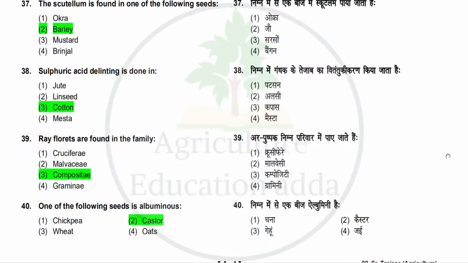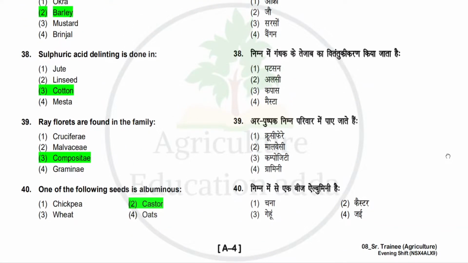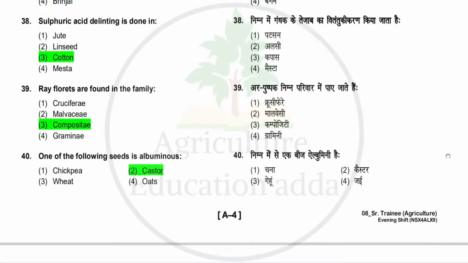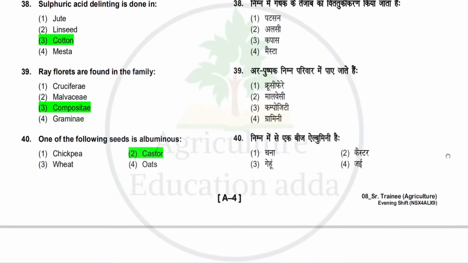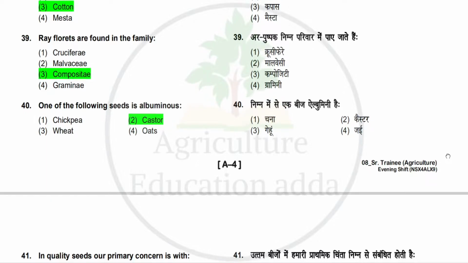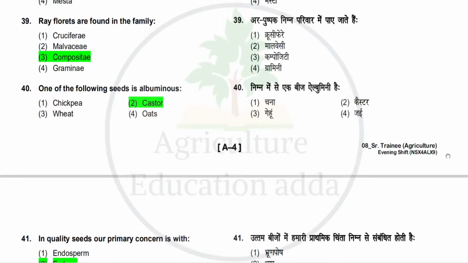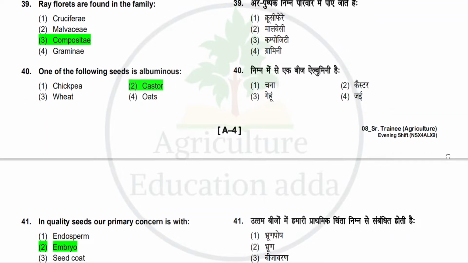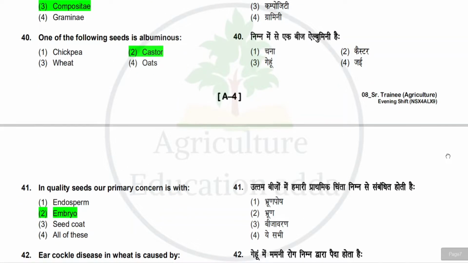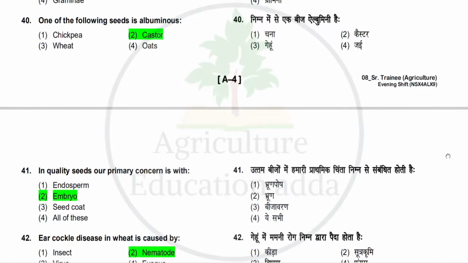Next question is ray florets are found in the family. Option is cruciferae, malvaceae, compositae, gramineae. So correct answer is compositae. Next question is one of the following seed is albuminous. Option is chickpea, castor, wheat, oats. So correct answer is castor. Next question is in quality seeds our primary concern is with. Option is endosperm, embryo, seed coat, all of these. So correct answer is embryo.